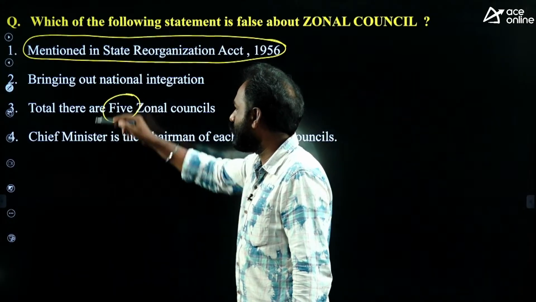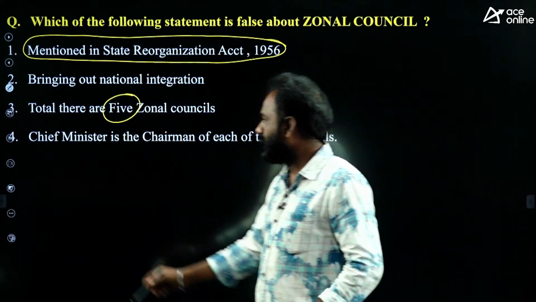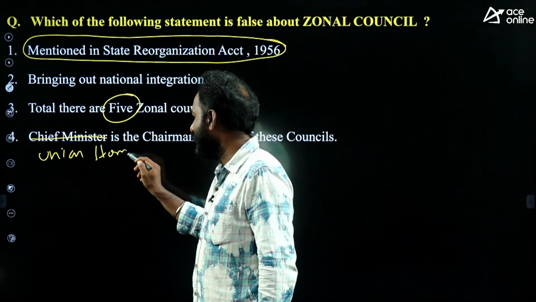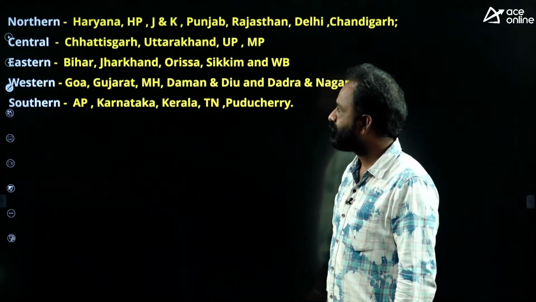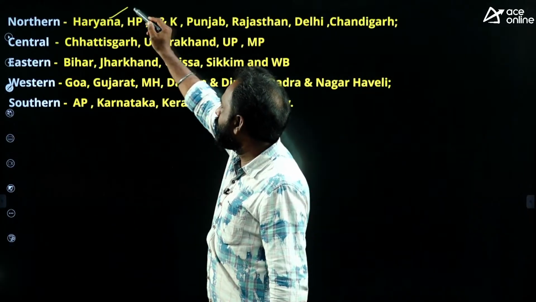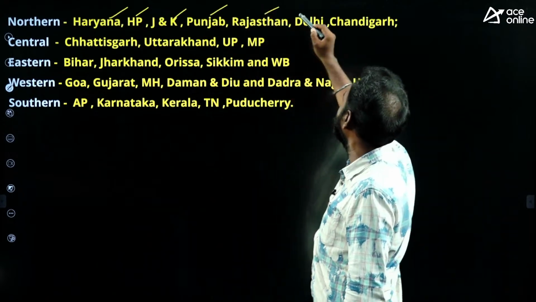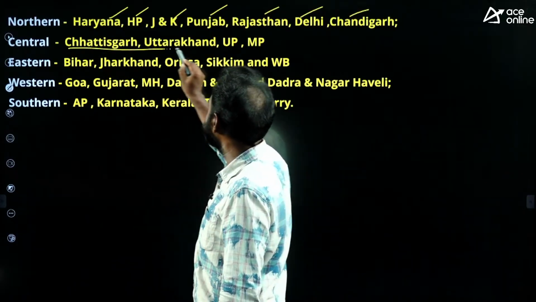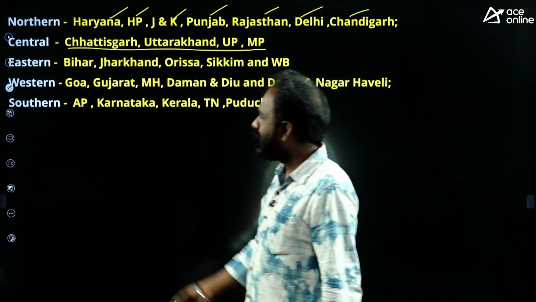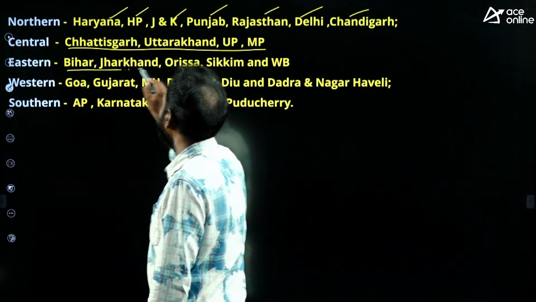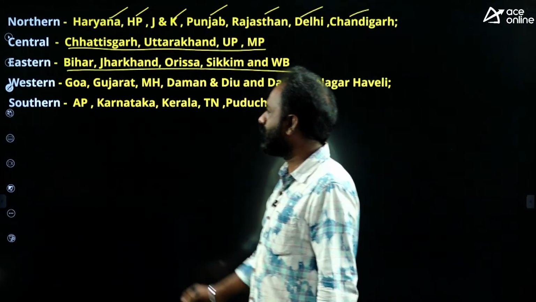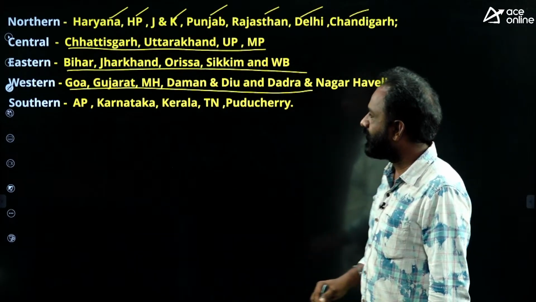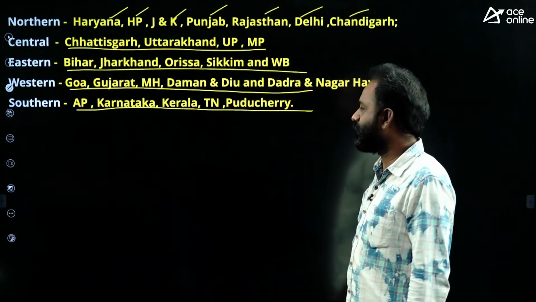There are totally 5 zonal councils. It is absolutely right. And the Chief Minister is the chairman? No, the Union Home Minister is the chairman. Let's see. First, Northern Council: Haryana, Himachal Pradesh, Jammu and Kashmir, Punjab, Rajasthan, Delhi and Chandigarh. Next, Central: Chhattisgarh, Uttarakhand, Uttar Pradesh, Madhya Pradesh. Eastern: Bihar, Jharkhand, Orissa, Sikkim and West Bengal. Western: Goa, Gujarat, Maharashtra, Daman and Diu, Dadra and Nagar Haveli. The next, Southern: AP, Karnataka, Kerala, Tamil Nadu, Puducherry.